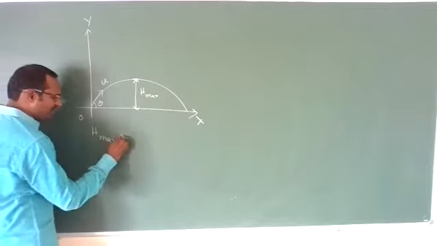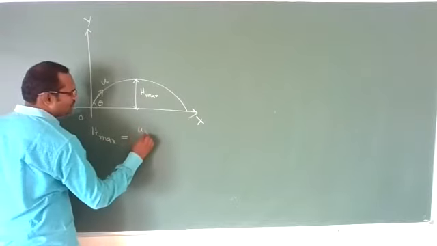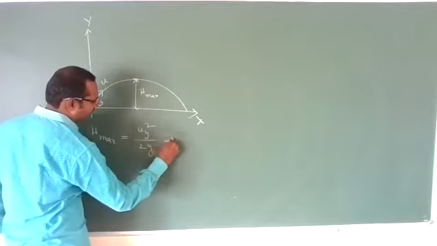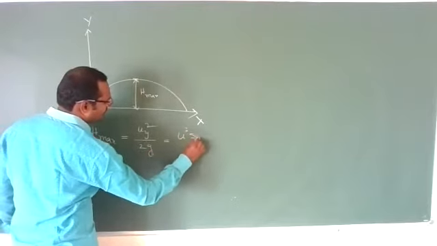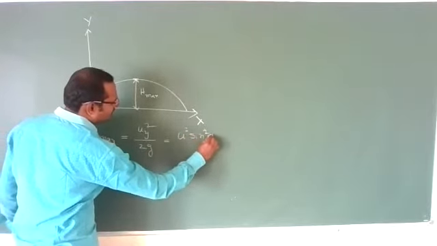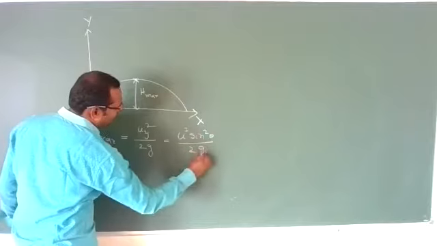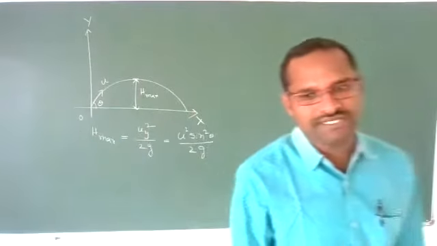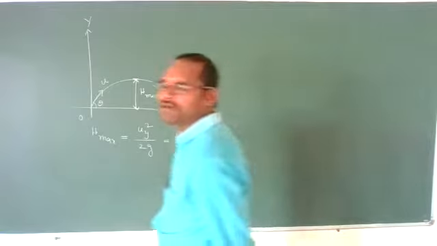The expression is uy, the vertical velocity, squared by 2g, which is also given as u square sine square theta by 2g, because the vertical velocity uy can be written as u sine theta. You need to remember this.